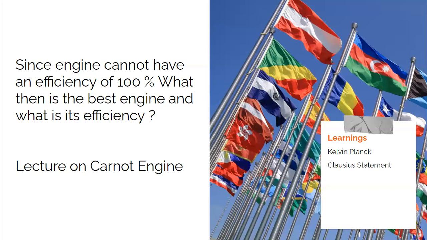Now we know the Kelvin Planck statement and the Clausius statement. What matters now is how we, as engineers, benchmark the performance of the engine and refrigerator. For example, we now know from the Kelvin Planck statement that the engine cannot have an efficiency of 100%. So then what should be the ideal efficiency, what should be the ideal engine for designing?